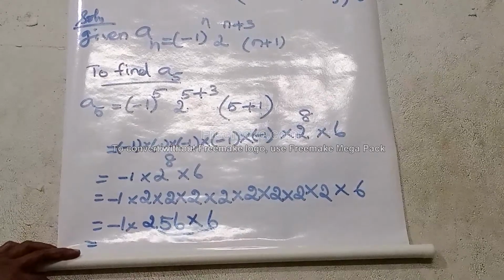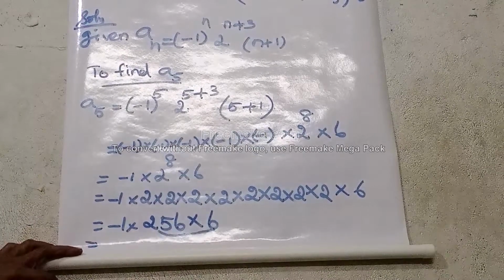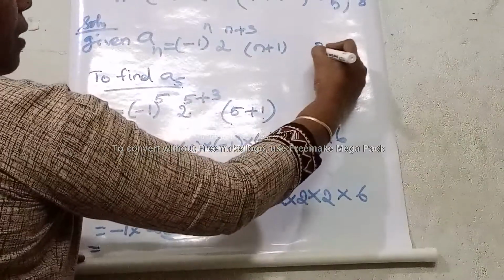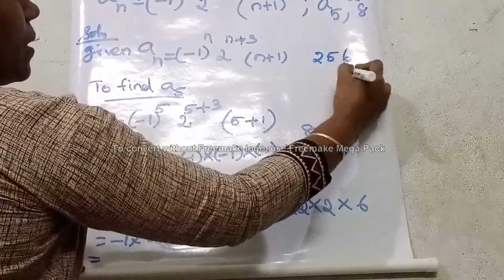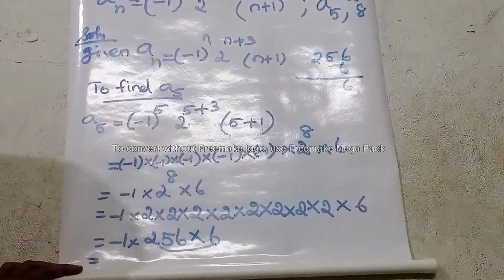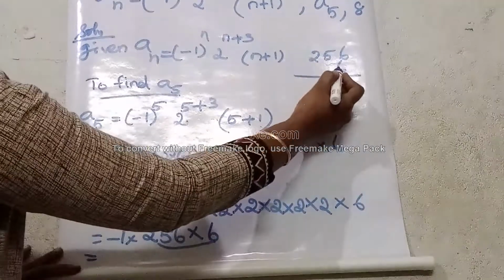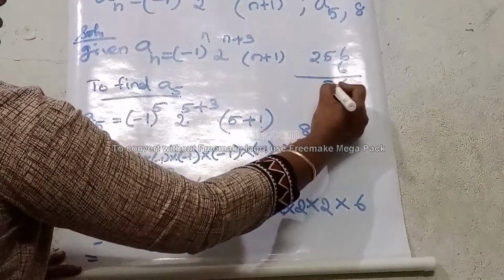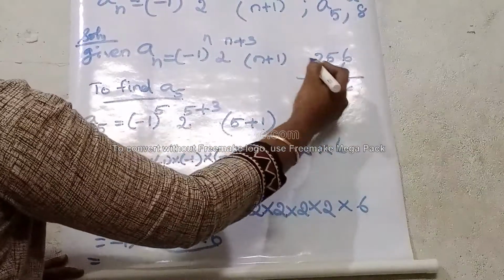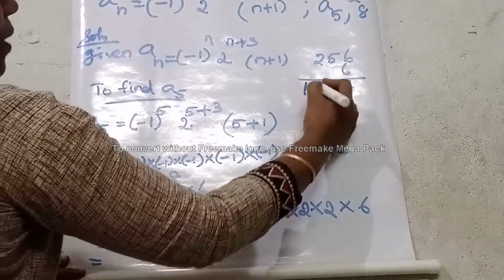Now we multiply 256 into 6 and get 1536. 6 6's are 36, 3 balance; 5 6's are 30 plus 3, 33, again 3 balance; 6 2's are 12 plus 3, 15.